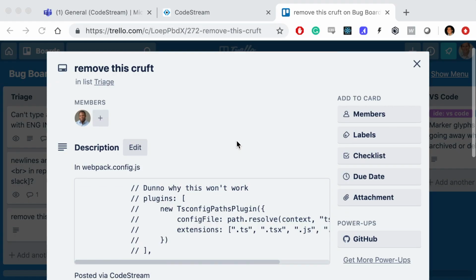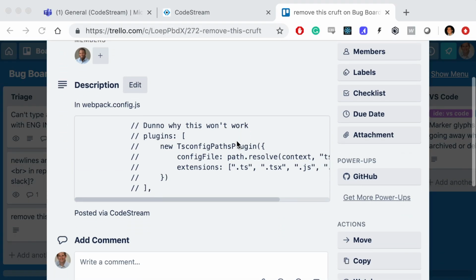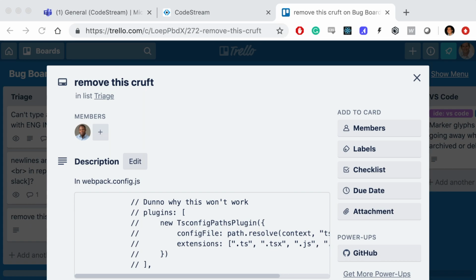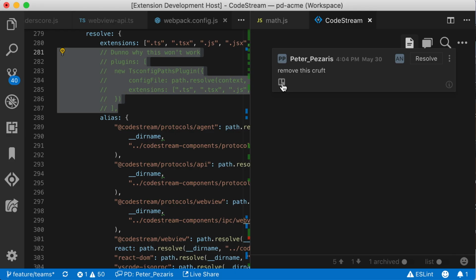And because CodeStream will track this code mark over time, it provides a historical record accessible to anyone who looks at this code down the road. CodeStream makes it really easy for developers to talk about code and captures that information as documentation, so a knowledge base builds up over time.